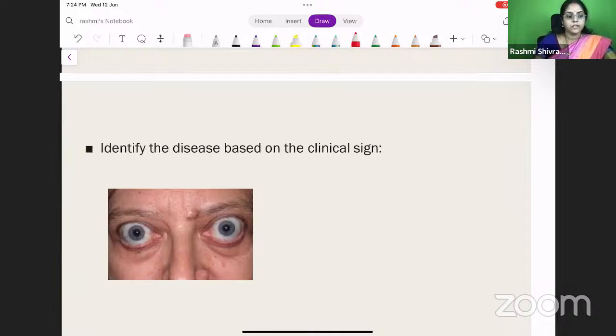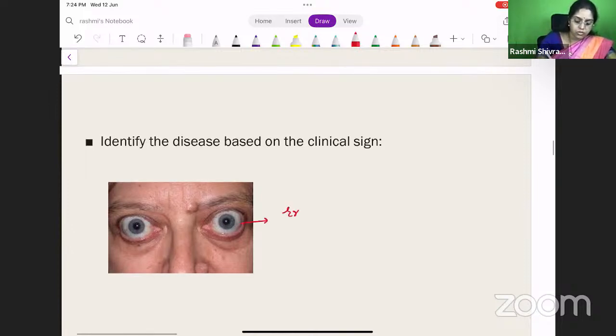We are coming to the end. Okay. Identify the disease based on the clinical sign. This is exophthalmos or lid lag sign. Lid lag. Right? This is seen in Graves' disease.